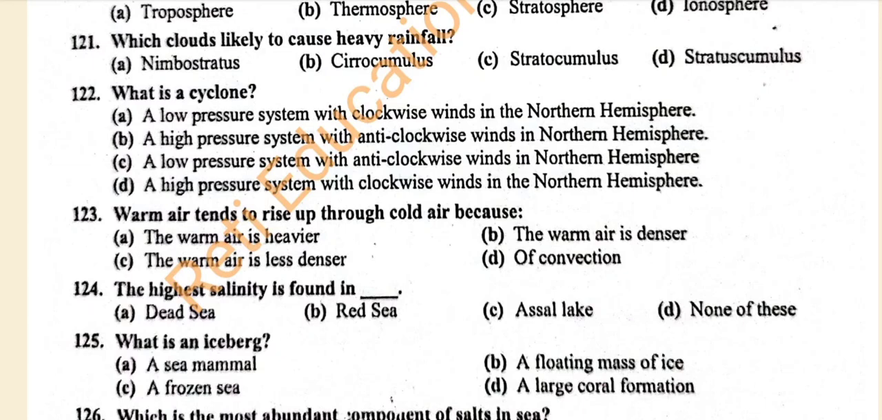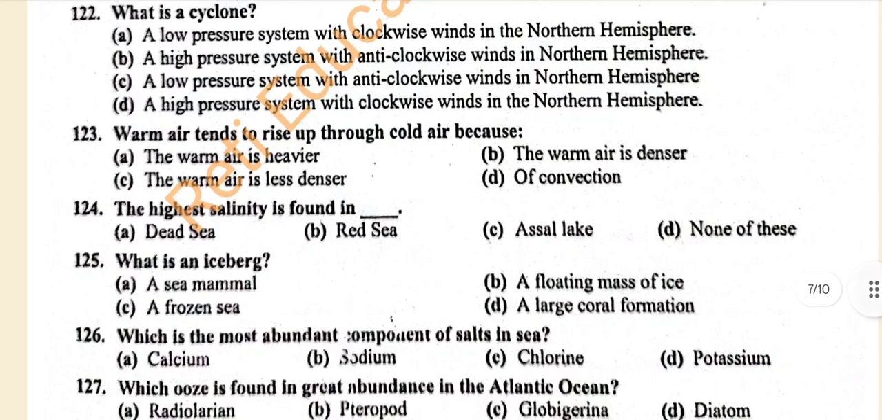Question number 123. Warm air tends to rise up through cold air because A. the warm air is heavier. B. The warm air is denser. C. The warm air is less dense. D. Of convection. And the correct answer is C. The warm air is less dense.